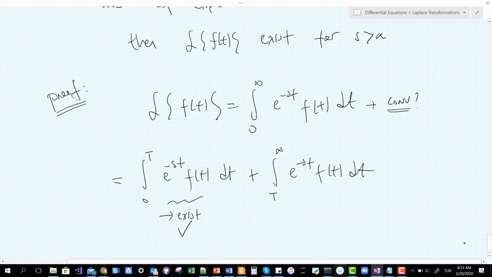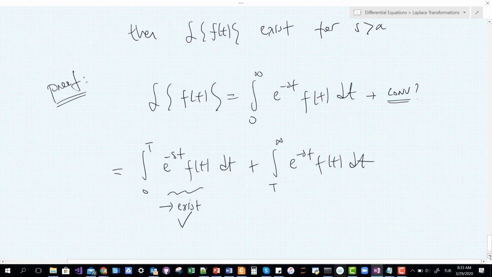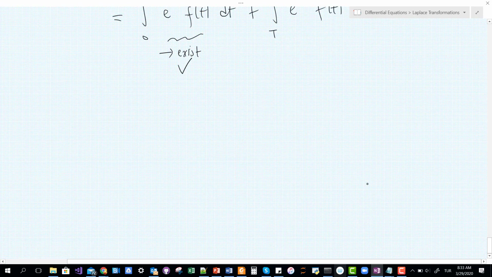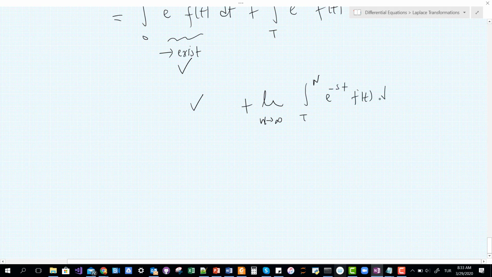But when it comes to the second part, I need to guarantee that I don't have any problem there either. For the second part, I'm going to use the improper integral definition, the integral from T to n of e to the negative st times f of t dt. At this step, I'm going to use the exponential order alpha feature.